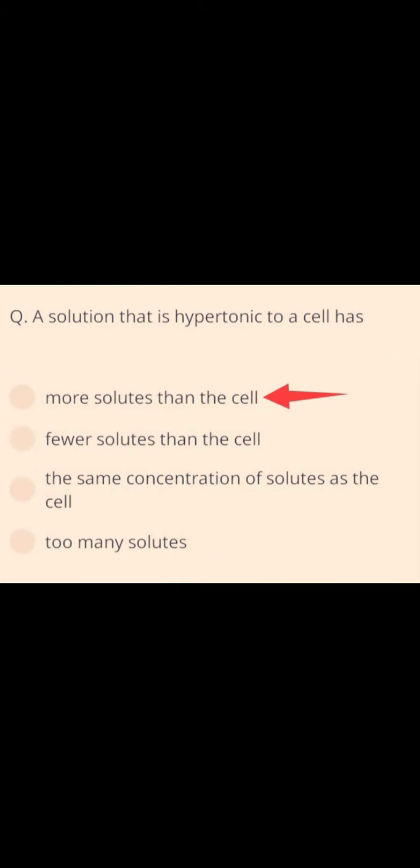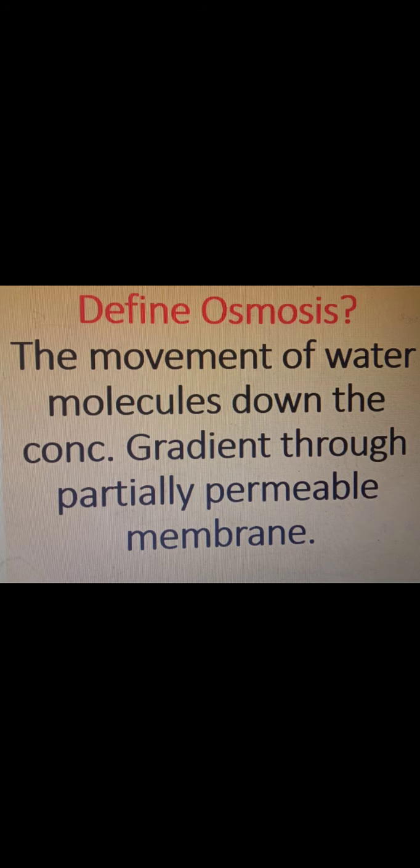Water moves into a cell when the solution surrounding the cell is hypotonic. A solution that is hypertonic to a cell has more solutes than the cell. Give examples of tissue: blood, bones, muscles. Define osmosis. The movement of water molecules down the concentration gradient through partially permeable membrane is called osmosis. Which transport requires energy? Answer is active transport.